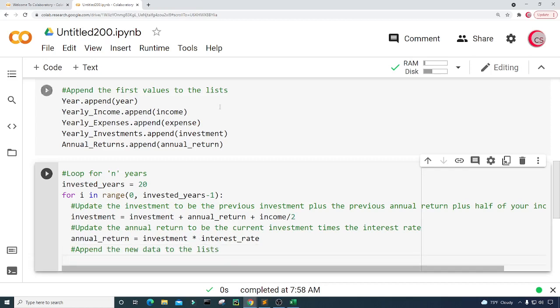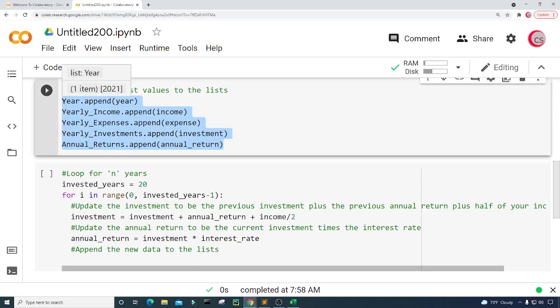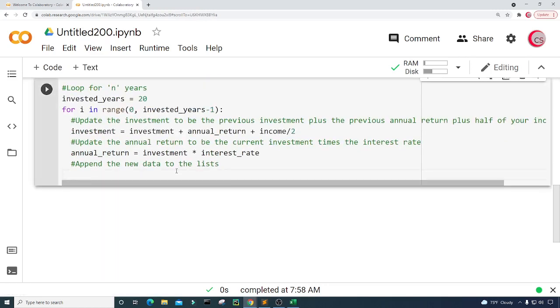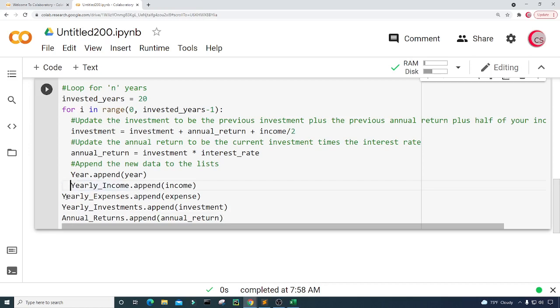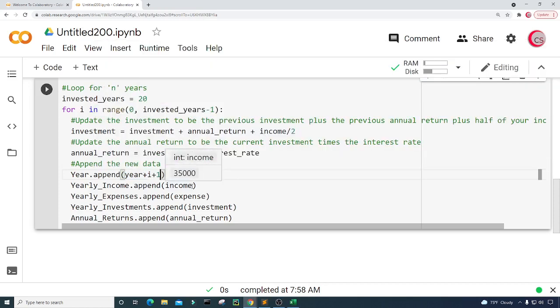All right, so I'm going to come back up here and I'm going to highlight all of this and copy using Control C, then come down here and paste it using Control V, and then just tab this over. All right, so let's increase the year. So the year will be year plus i plus 1, and the income is updated. The income will stay the same. The expense will stay the same. The investment has been updated, and the annual return has been updated. All right, so that should be it. Let's go ahead and run this. Let's create a new cell.